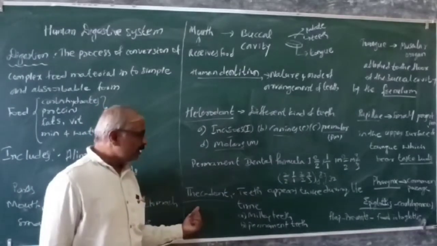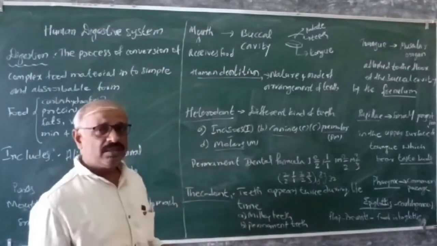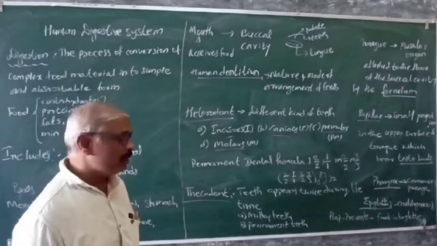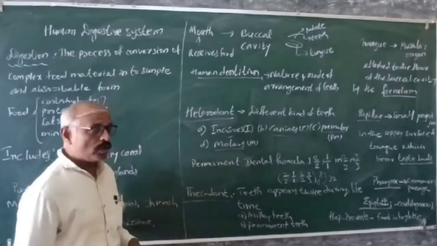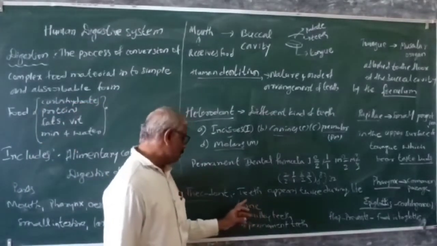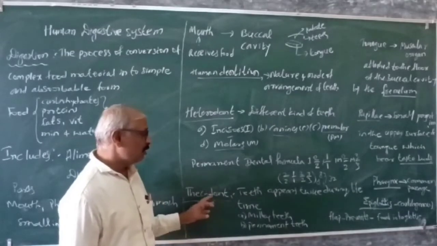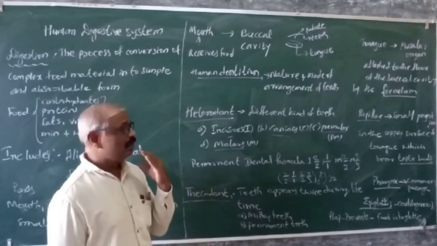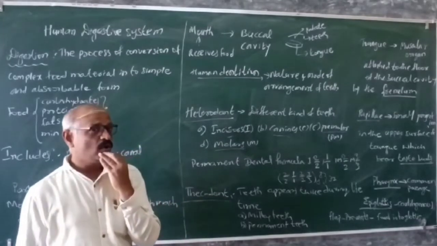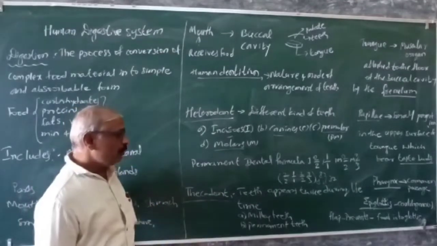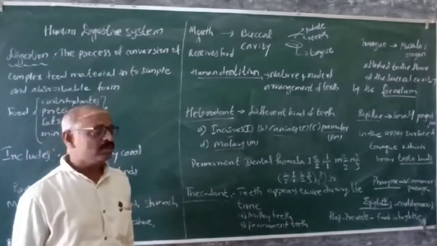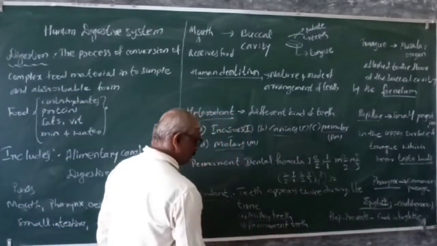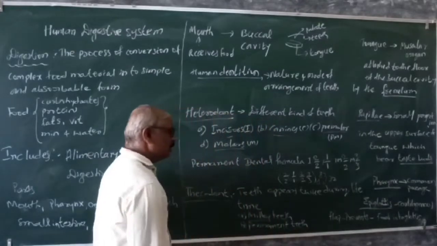And we are going to see the next one, which I have shown you in the skeletal system. These teeth are embedded in the socket. So we say it is called a thecodont. The teeth are present in the socket, so that's called a thecodont. And we are going to see that there are two kinds of teeth for human beings. One is called milky teeth and the second one is called permanent teeth.